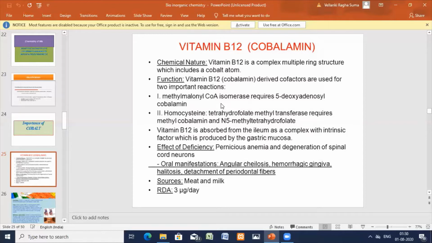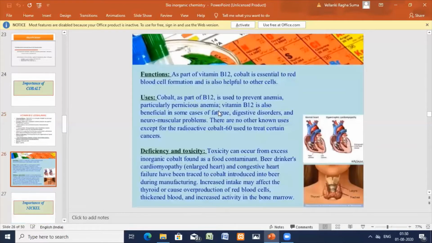Methylcobalamin is important for certain bacteria to produce methane. At the same time, cobalt is biologically important for some enzymes. Ribonucleotide reductase is useful in the biosynthesis of DNA, and for that also cobalt is required. Similarly, glutamic mutase in the metabolism of amino acids also requires traces of cobalt. So these are the functions of cobalt.